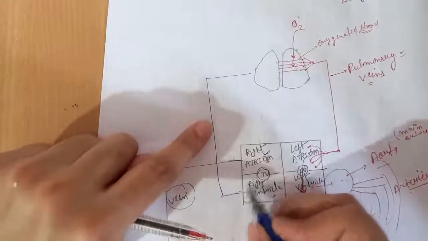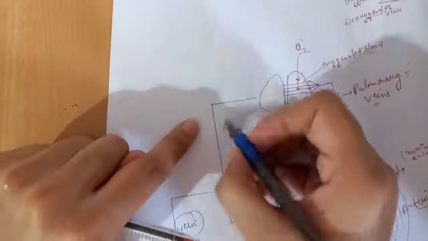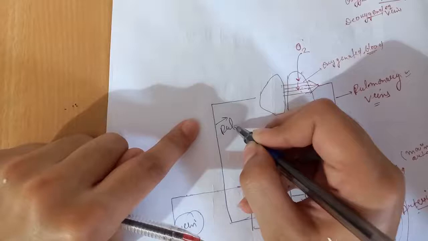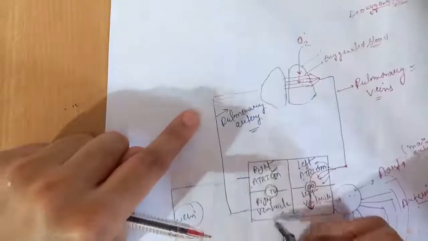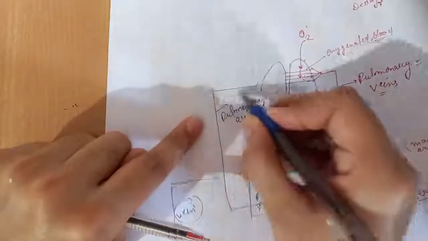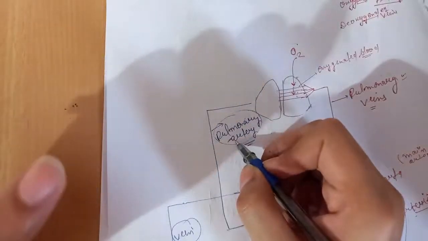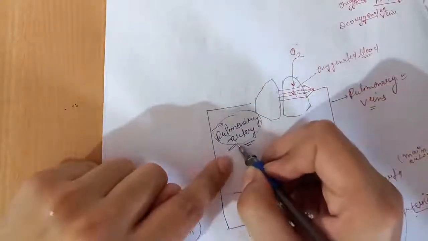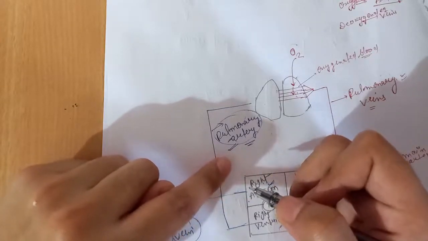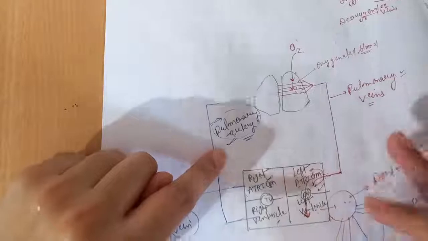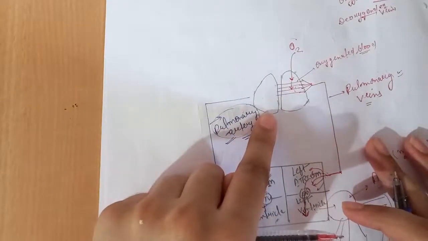The blood vessel that helps transport the blood from the right ventricle to the lungs is the pulmonary artery. So the blood from the right ventricle is transported to the lungs through the pulmonary artery. You know that arteries always contain oxygenated blood, but this is an exception: the pulmonary artery contains deoxygenated blood, and through it blood is transported from the right part of the heart to the lungs to be purified, to become oxygenated.